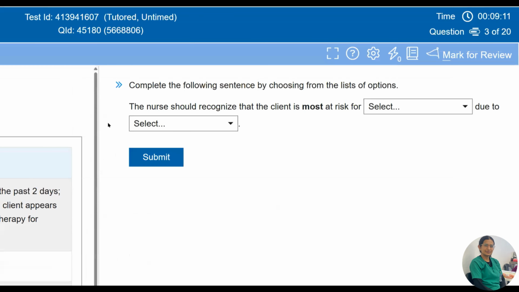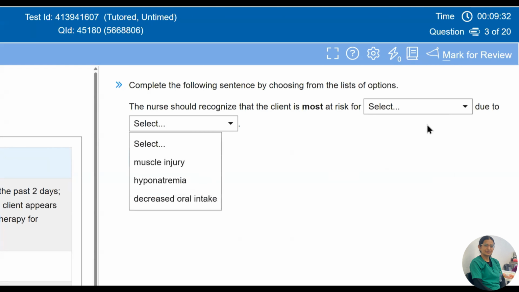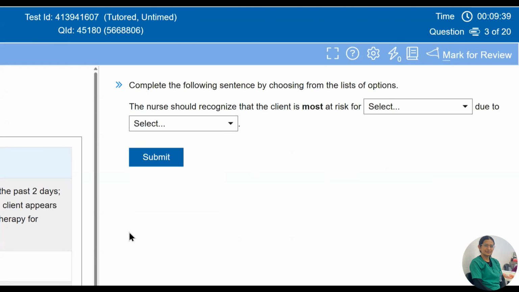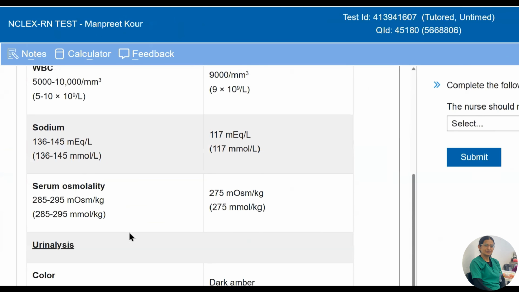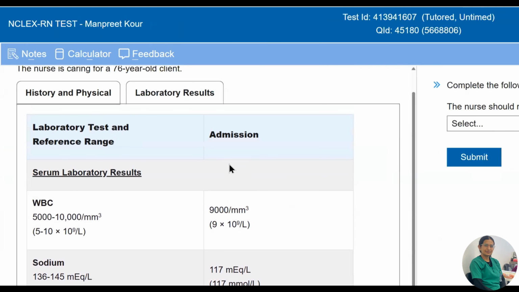So next question: the nurse should recognize that the client is at risk for what, due to what. In this type of question we have to select the correct answer. First we identify the risk for the patient, and after that why it happens. For example, first we will see the patient has all those options, and in the last we have all three options.